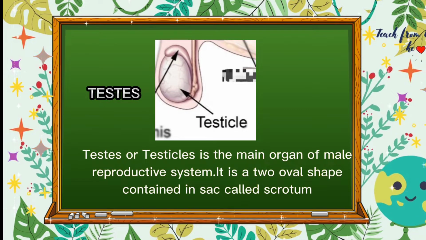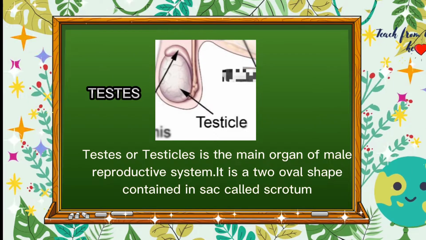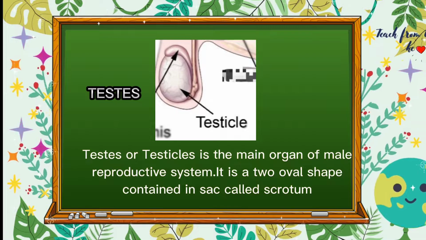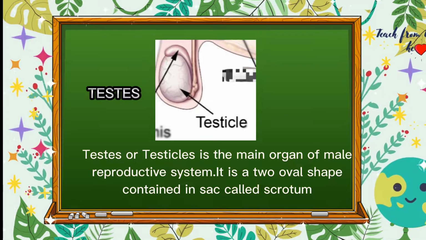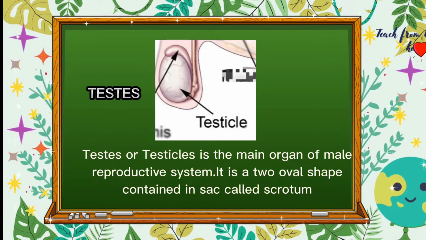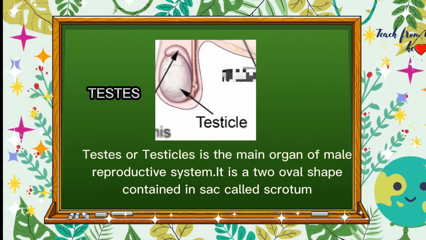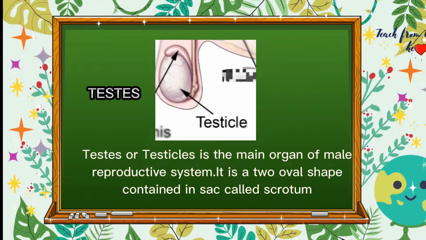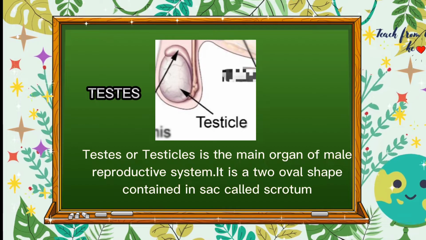Testicle is the main organ of the male reproductive system, and it is a pair of oval-shaped organs. At puberty, the testes produce sperm cells and the male sex hormones called testosterone and androgens. Testosterone is responsible for the development of the male secondary sex characteristics such as body hair, muscle development, and deep voice. These traits usually appear during adolescence.